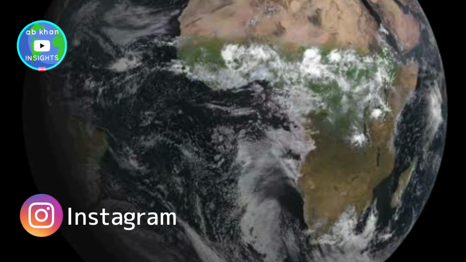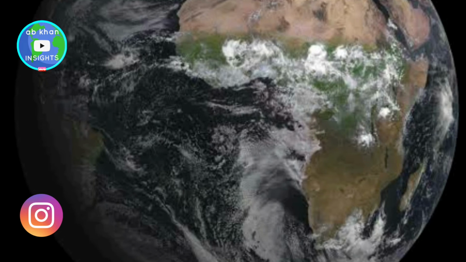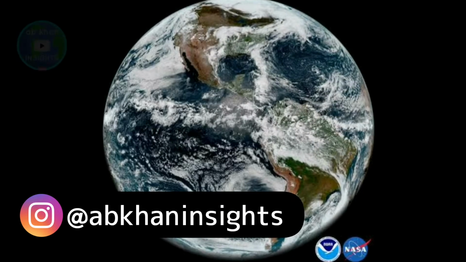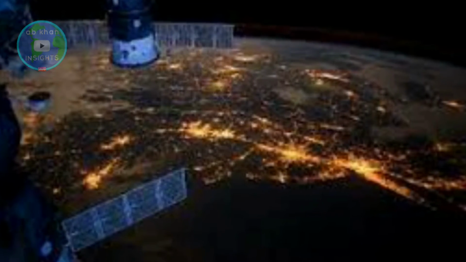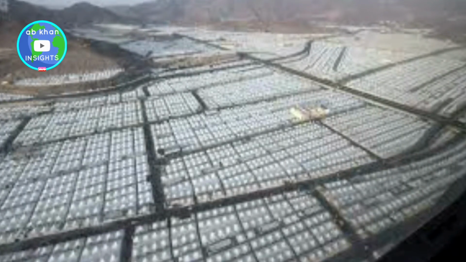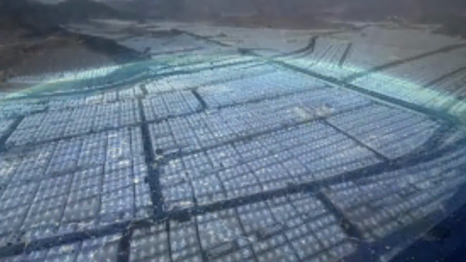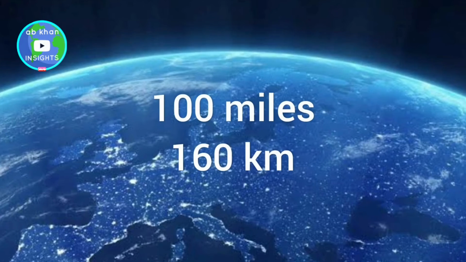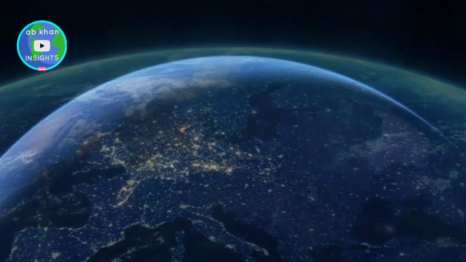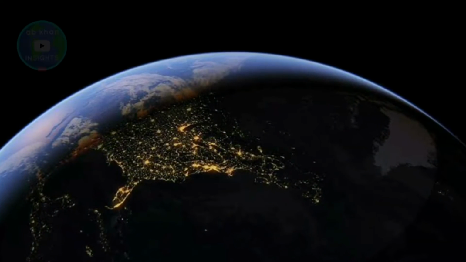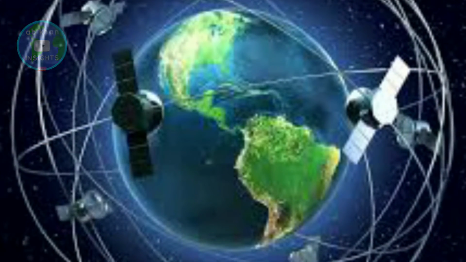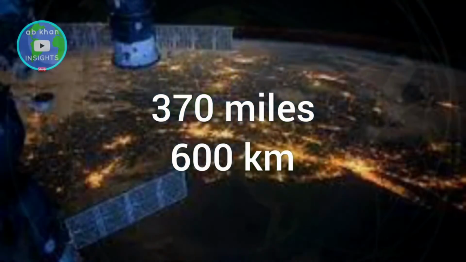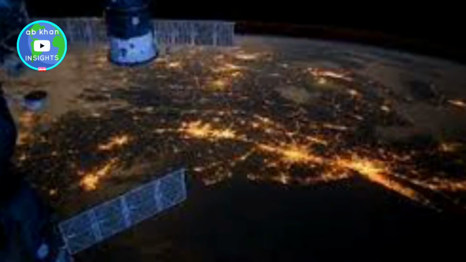Nowhere else in the solar system is there an atmosphere loaded with free oxygen. Yes, overall in the solar system, Earth is the one and only planet to have free molecular oxygen in its atmosphere. Air surrounds Earth and becomes thinner farther from the surface, roughly 100 miles or 160 km above Earth. The air is so thin that satellites can zip through with little resistance. Still, traces of atmosphere can be found as high as 370 miles or 600 kilometers above the planet's surface.